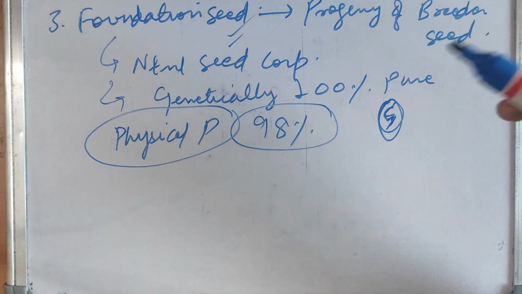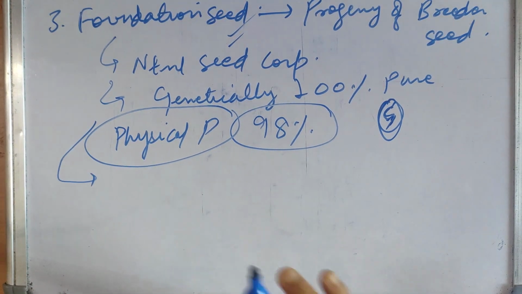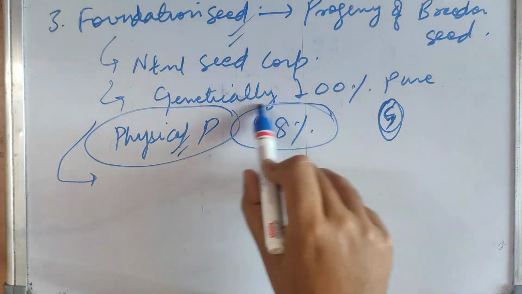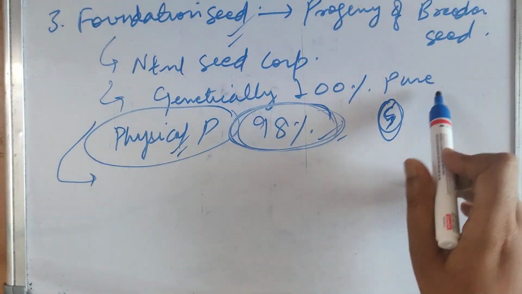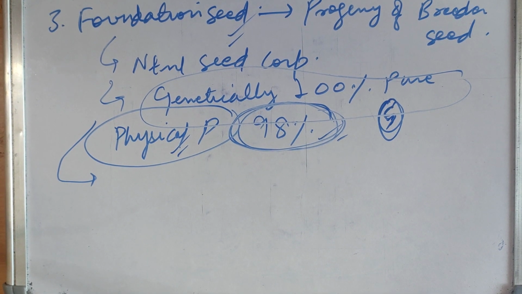But when you produce 1,000 seeds, much more than breeder seeds or nucleus seeds, there are chances of physical contamination, because you cannot control environmental factors in agriculture. So here 98% physical purity is permitted, and genetically it is also 100% pure.